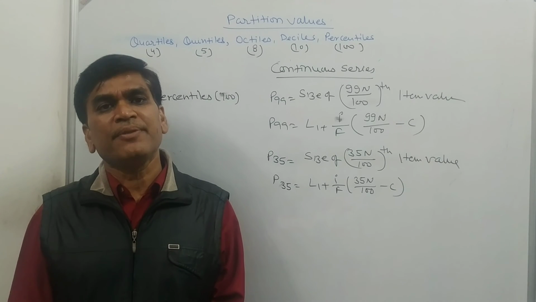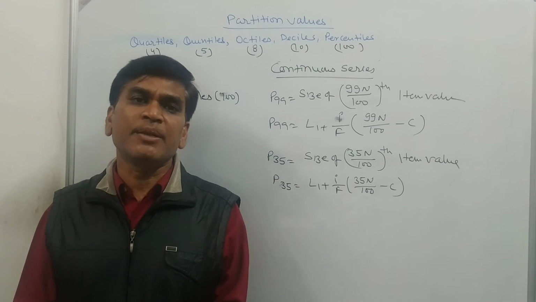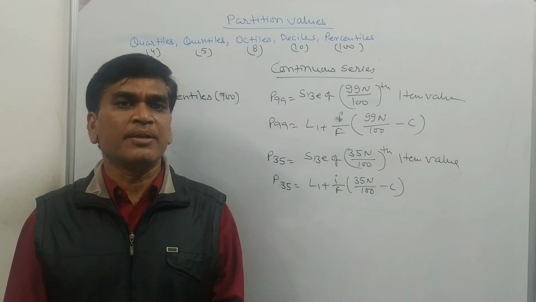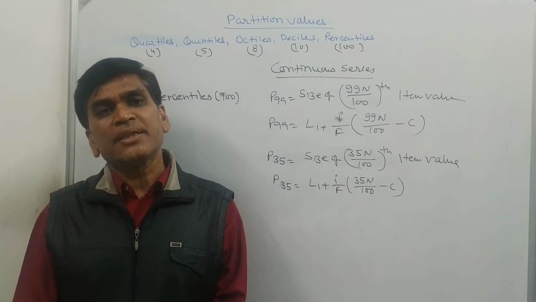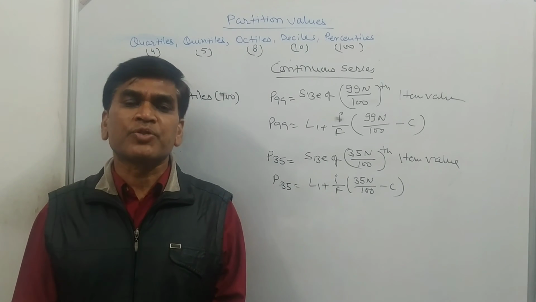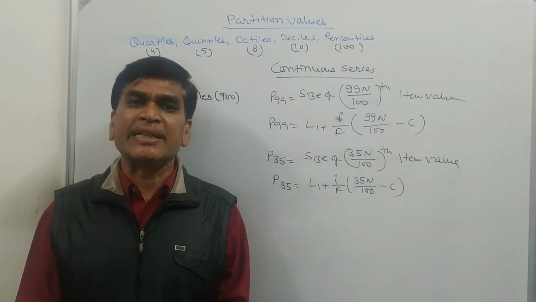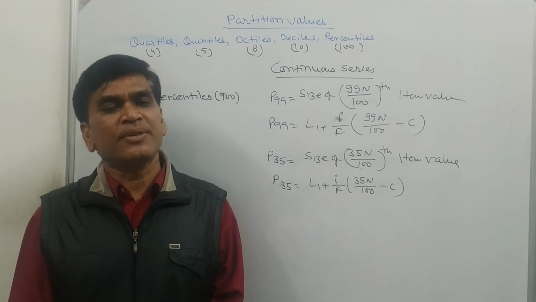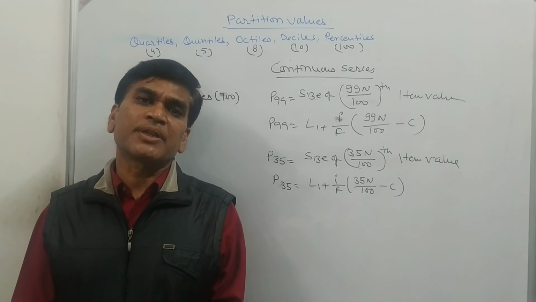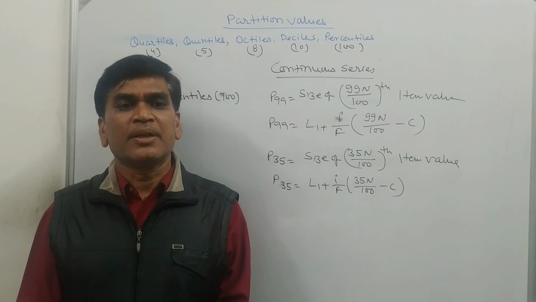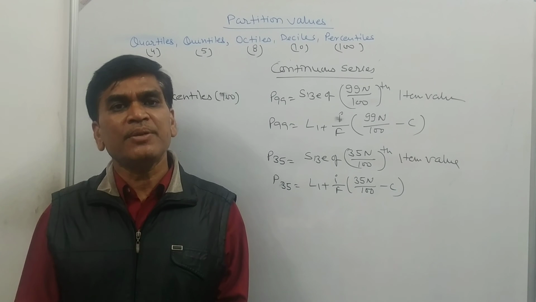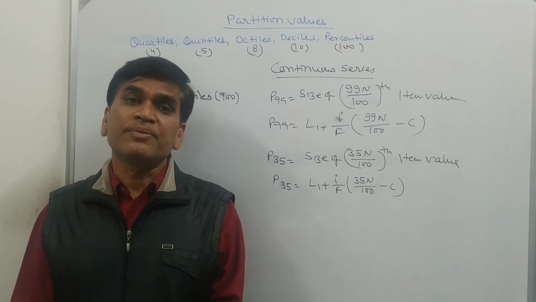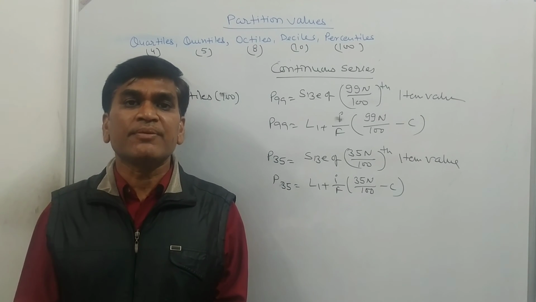Later we will discuss that if we are to calculate the middlemost 90% of the data, then also we can calculate it. So the partition value is very important in many statistical questions and from a research point of view. Sometimes in your question paper also there is a question on the partition value. That's why in this video we have discussed what the partition value is.